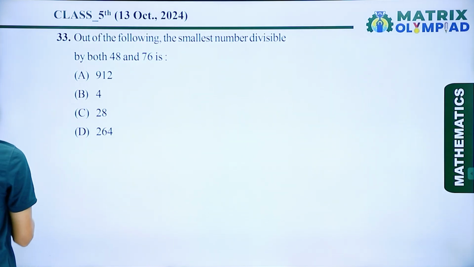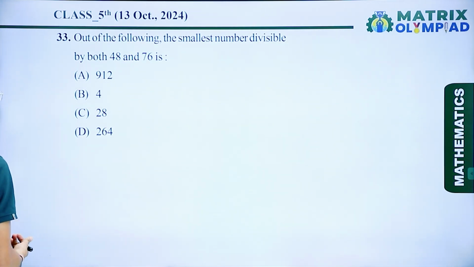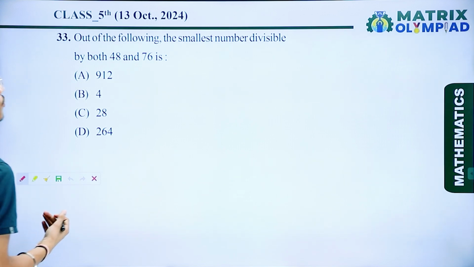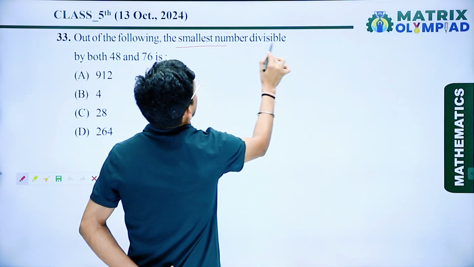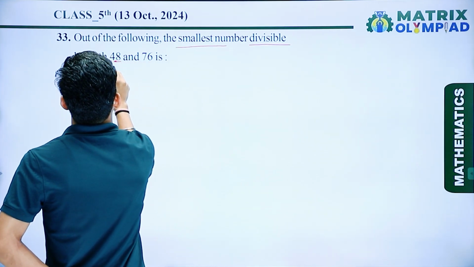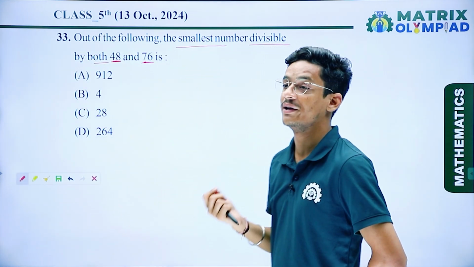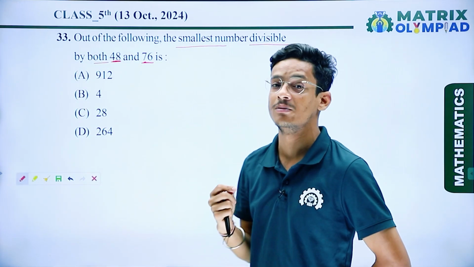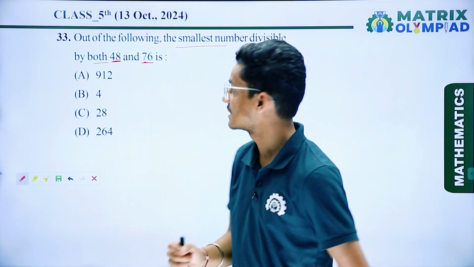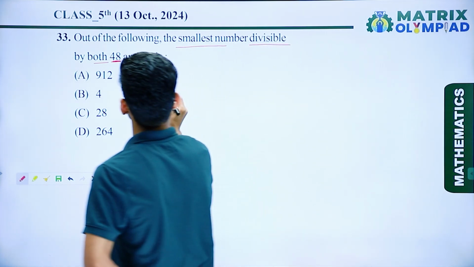Now the next question: out of the following, the smallest number divisible by both 48 and 76. Here we have to find the smallest number, so we have to find the LCM of 48 and 76.